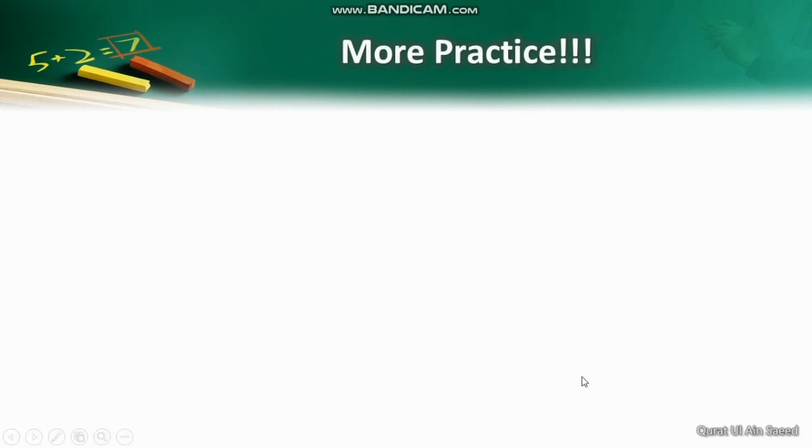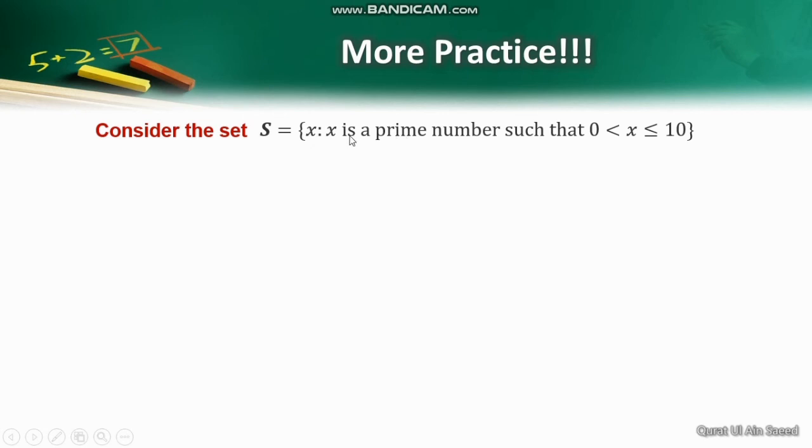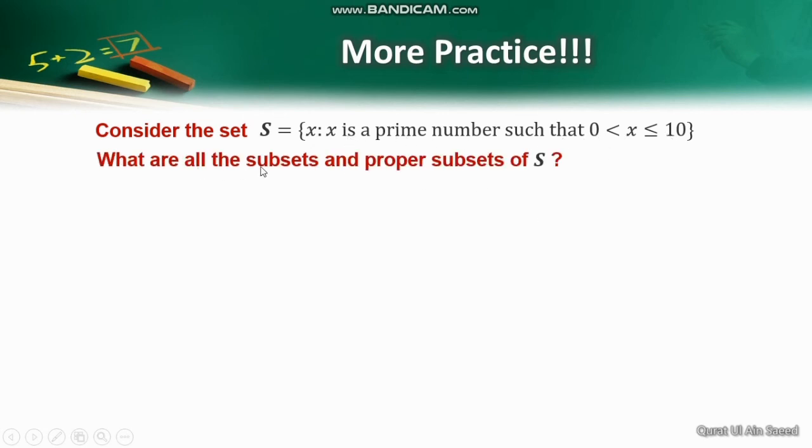Let's do some more practice of listing the subsets. Consider the set S that is the set of all x such that x is a prime number between 0 and 10, where 10 is inclusive. What are all the subsets of S? For that, first of all, we need to know the members of S. Since x is greater than 0, it starts from 1, 2, 3 up to 10.